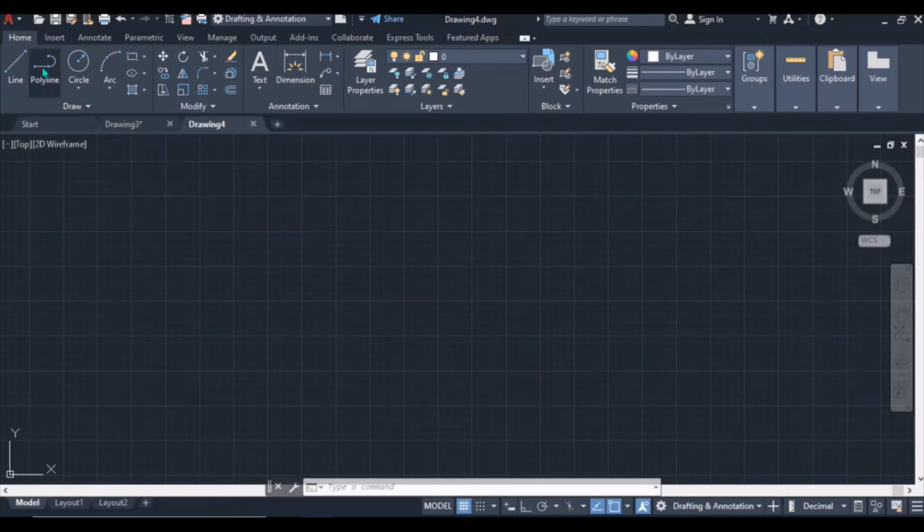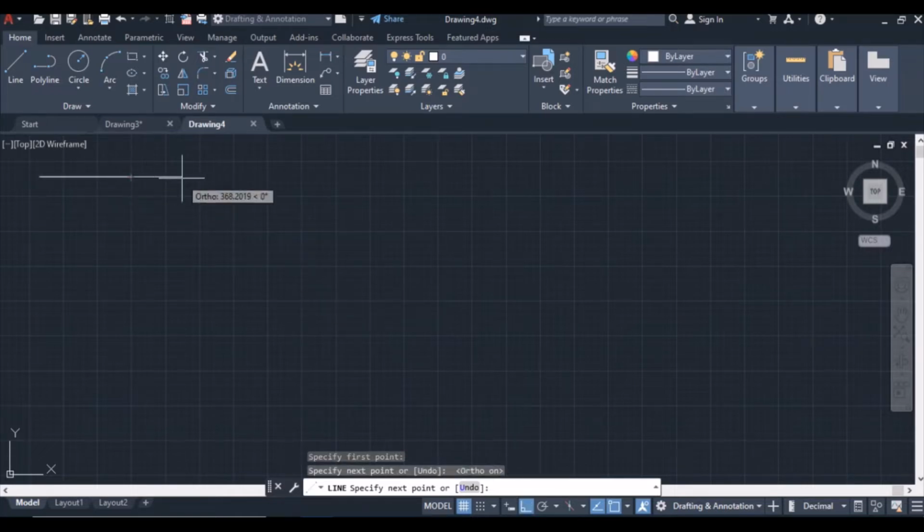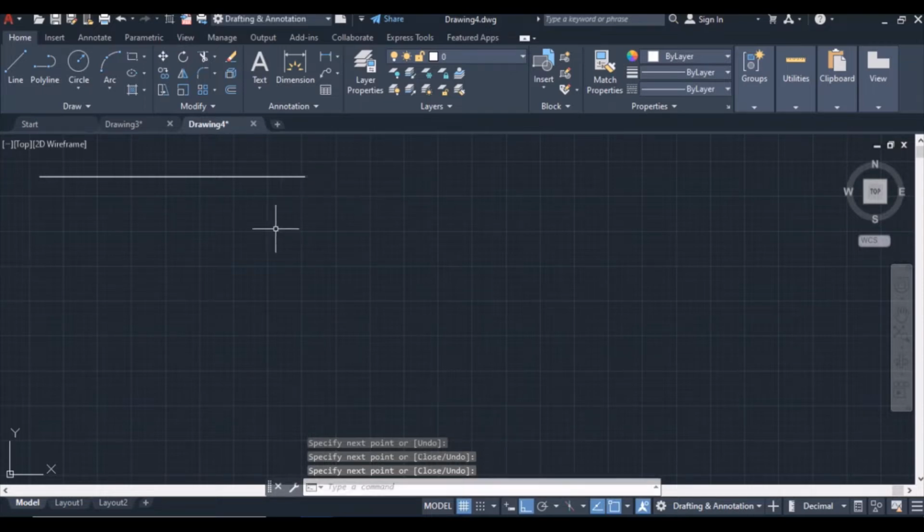You can draw a line. Just a line, you can do an example. You see, then enter. So when you highlight this line, it is highlighted into sections that you did. Okay, press escape.